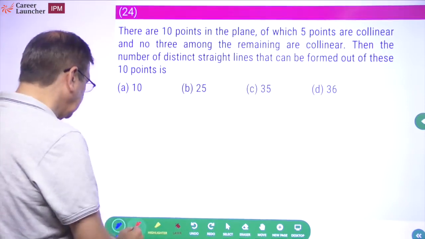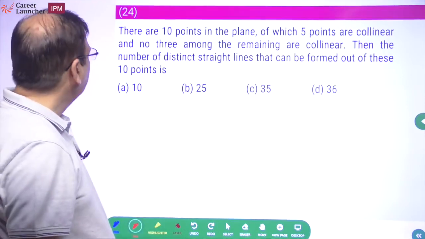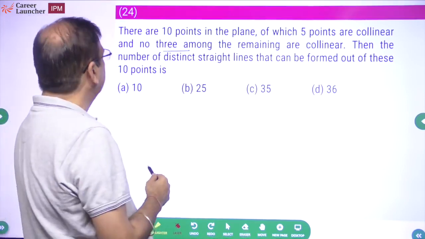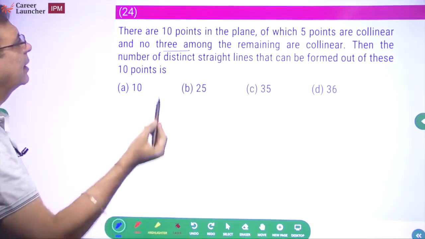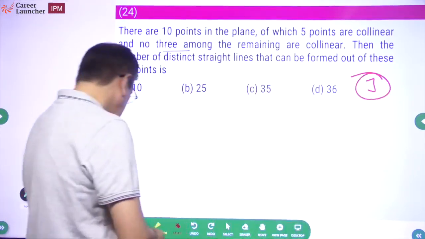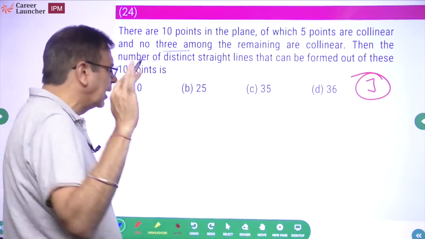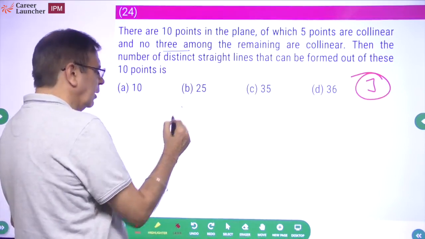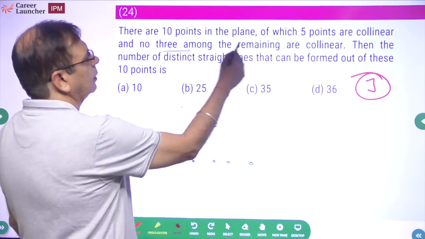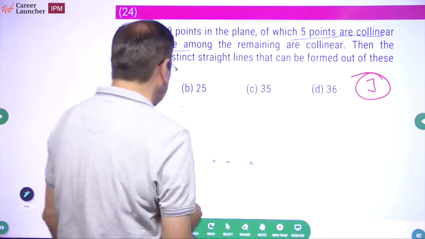10 points in a plane, of which 5 points are collinear and no 3 among the remaining are collinear. The number of distinct straight lines that can be formed. भैया ये तो जुगाड़ है मेरा. मैं तो फिगर बनाऊंगा और आंसर निकालूंगा. मेरे को कोई मैथ्स परम्यूटेशन कॉम्बिनेशन कुछ नहीं लगानी इसमें. क्या है? 5 points are on the same straight line. ये 5 points are collinear और बाकी 5 points क्या है?